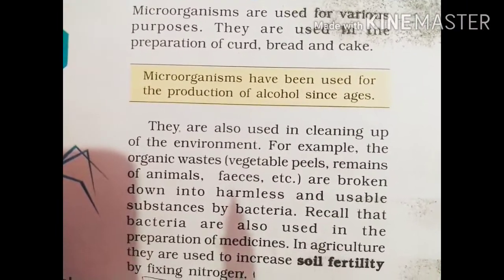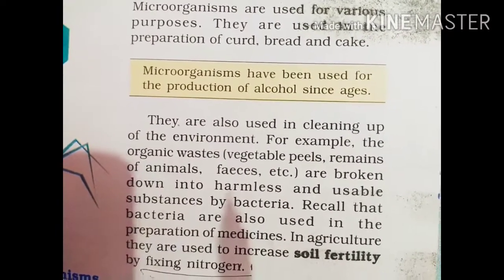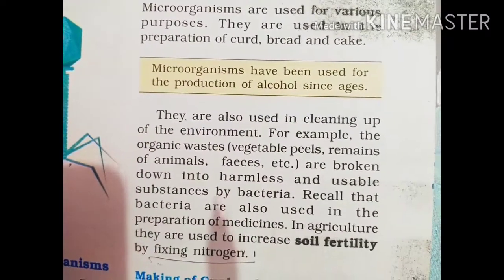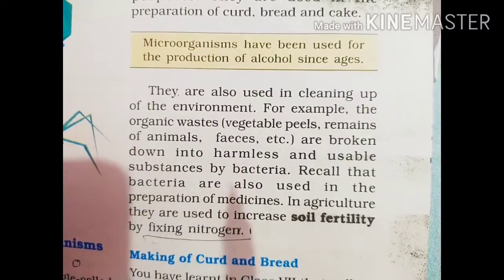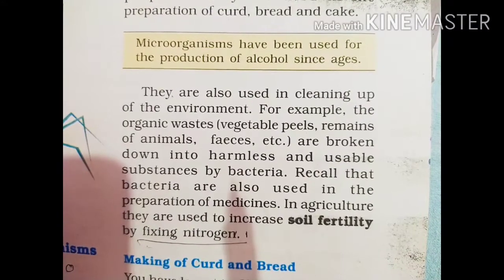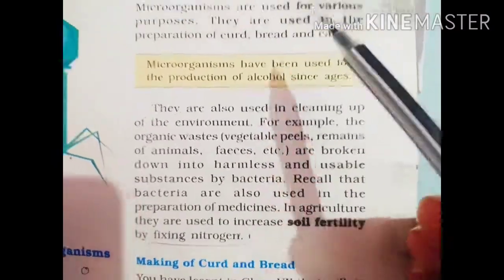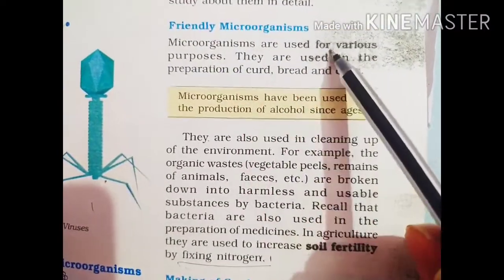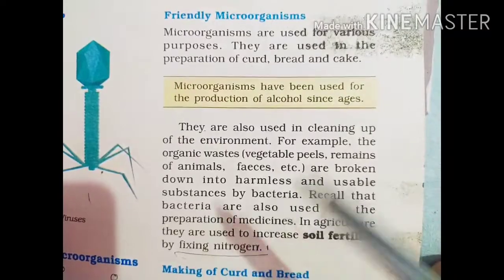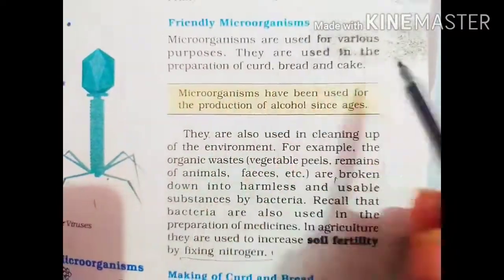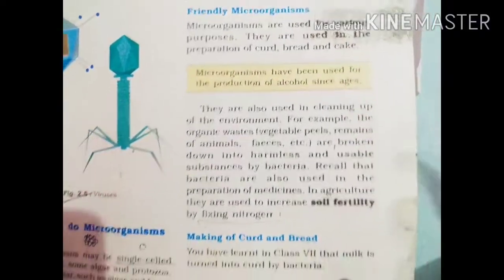We can also make alcohol with the help of microorganisms. So many bacteria increase the soil fertility by nitrogen fixation. These are certain bacteria which are friends, which perform these helpful activities. So they are friendly microorganisms.